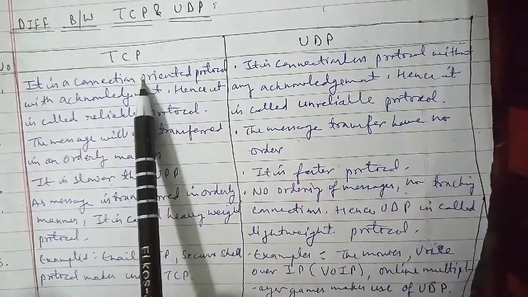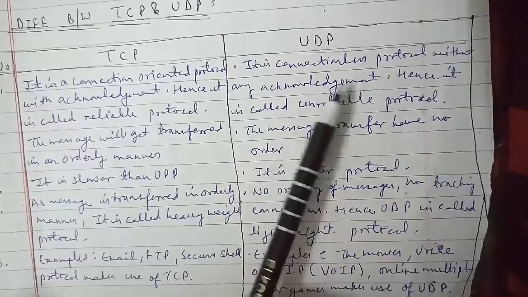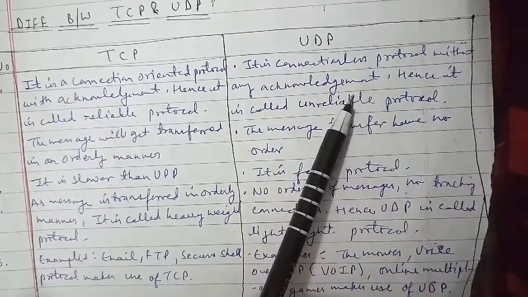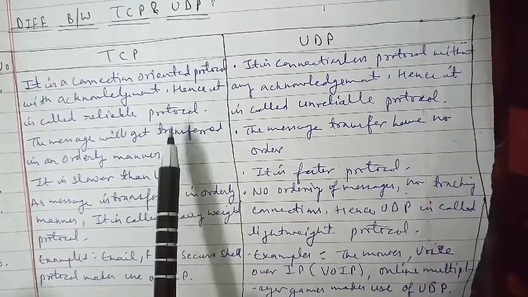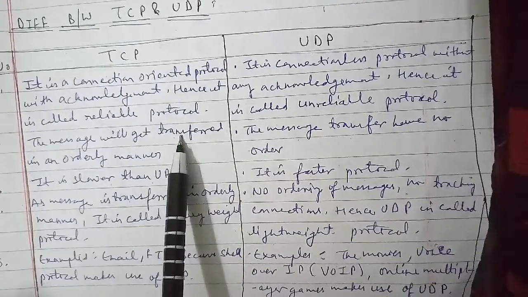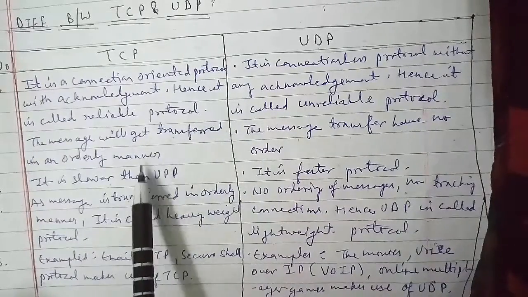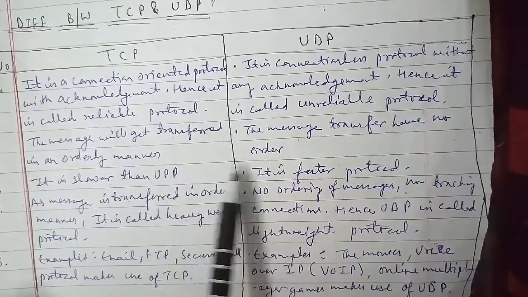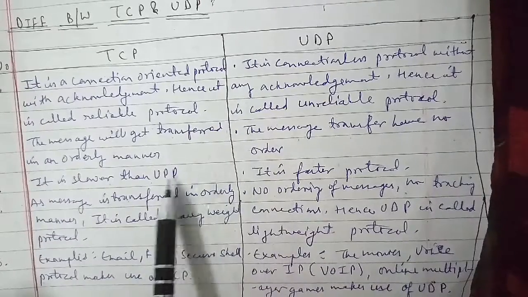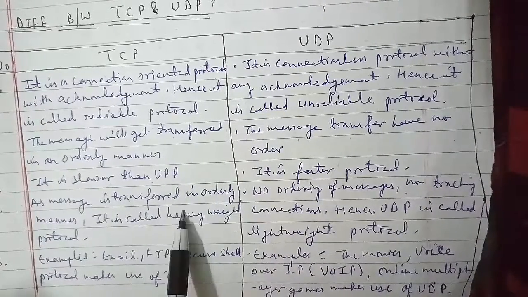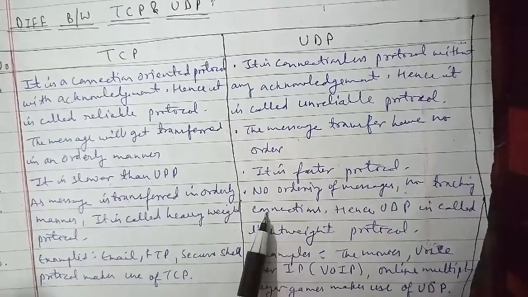For the second one, in TCP the message gets transferred in an orderly manner. In UDP, the message transfer has no order. TCP is slower than UDP, and UDP is the faster protocol. And the fourth one, as the message is transferred in an orderly manner, TCP is called a heavyweight protocol. In UDP there is no ordering of messages and no tracking of connections, and hence UDP is called a lightweight protocol.